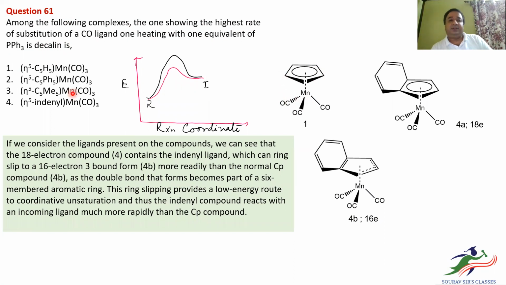And in the next option, we have eta 5 C5Ph5 Mn(CO)3, which means each of these hydrogens in the Cp ligand has been replaced with phenyl. We have eta 5 C5Me5 Mn(CO)3, which means in place of hydrogen we have methyl groups on this cyclopentadienyl, and we have indenyl. Cyclopentadienyl is a 6 pi electron system. Indenyl is a 10 pi electron system.